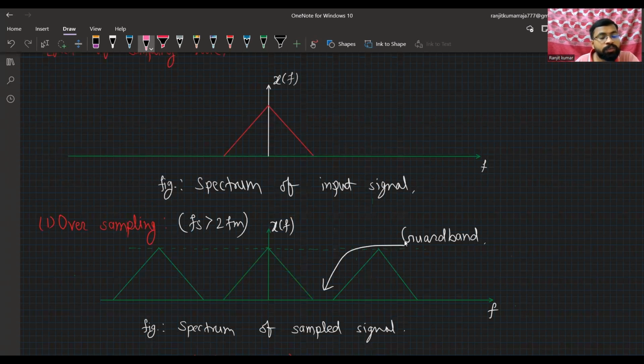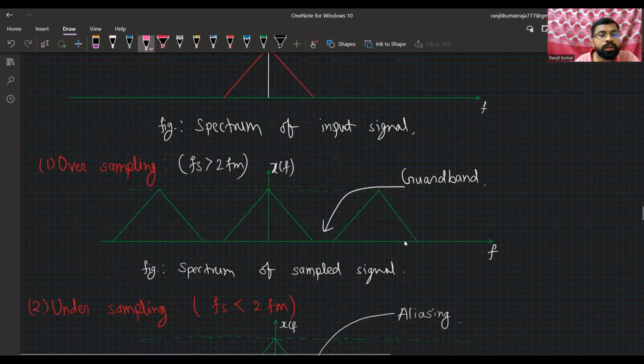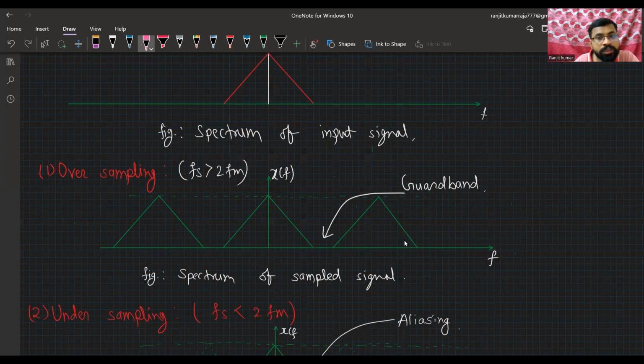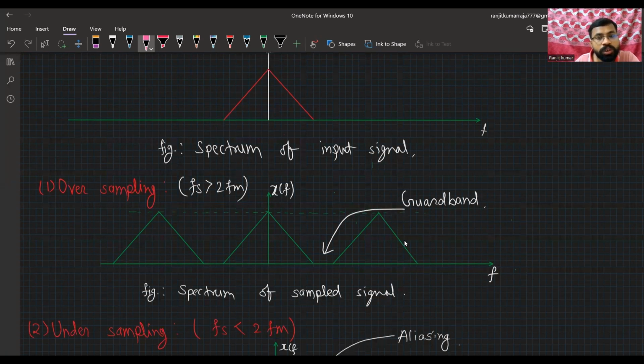First we consider oversampling. Oversampling means the sampling frequency is greater than twice Fm. Let's suppose this is my input signal, first one like this. After some amount of frequency we will get another spectrum.